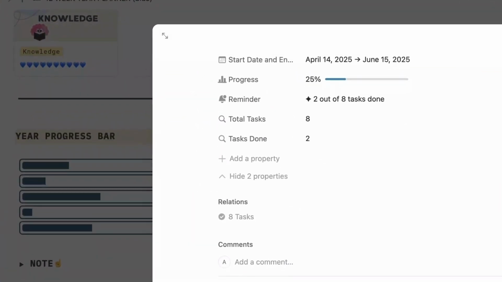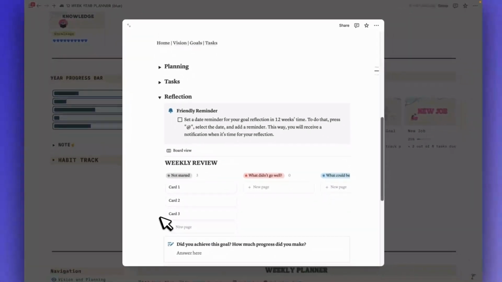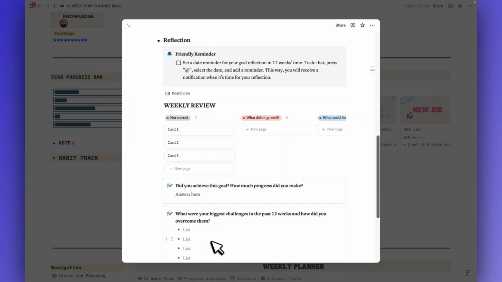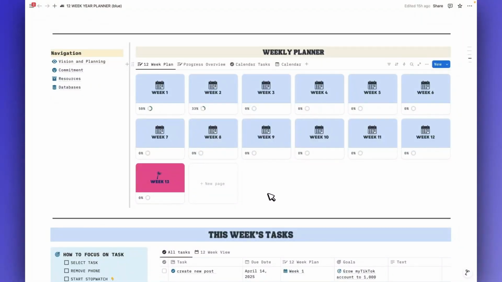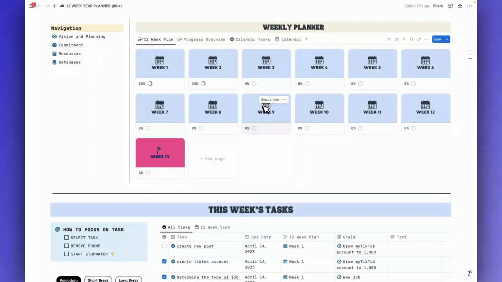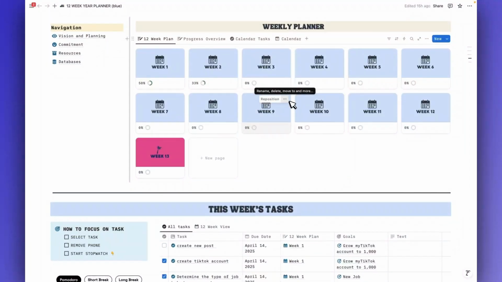And the last section is reflection. You need to do it after 12 weeks. You should do a review to see what actually worked and what didn't. This is a very important database because it tells you exactly what needs to get done in every single week.